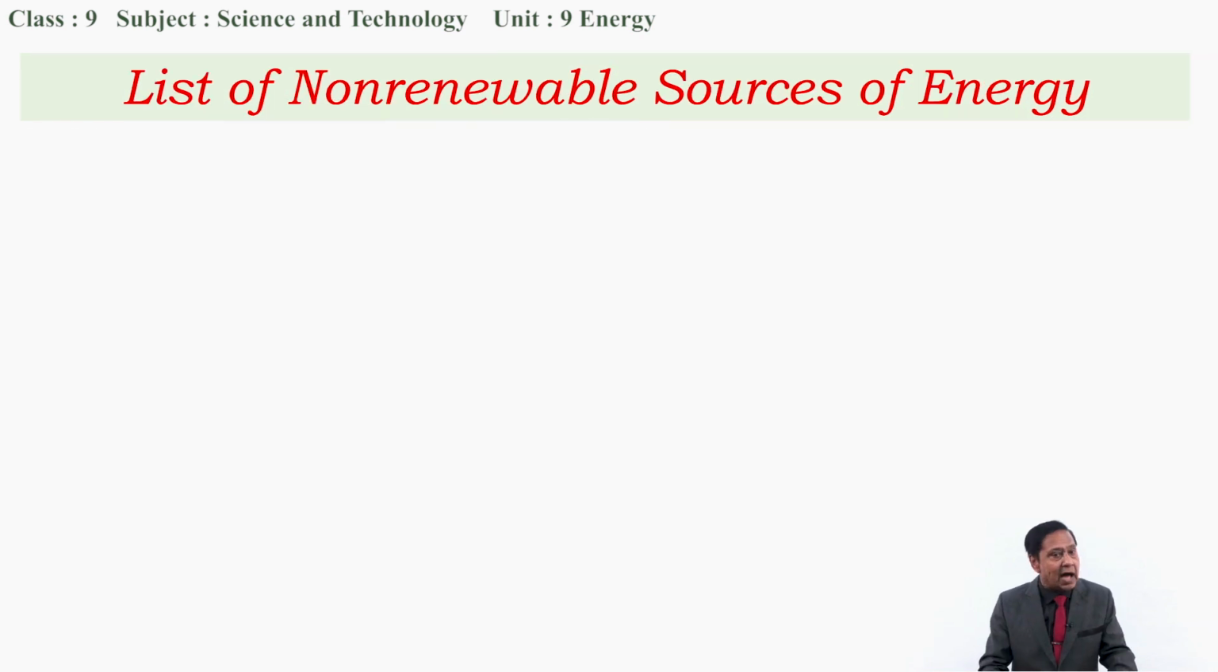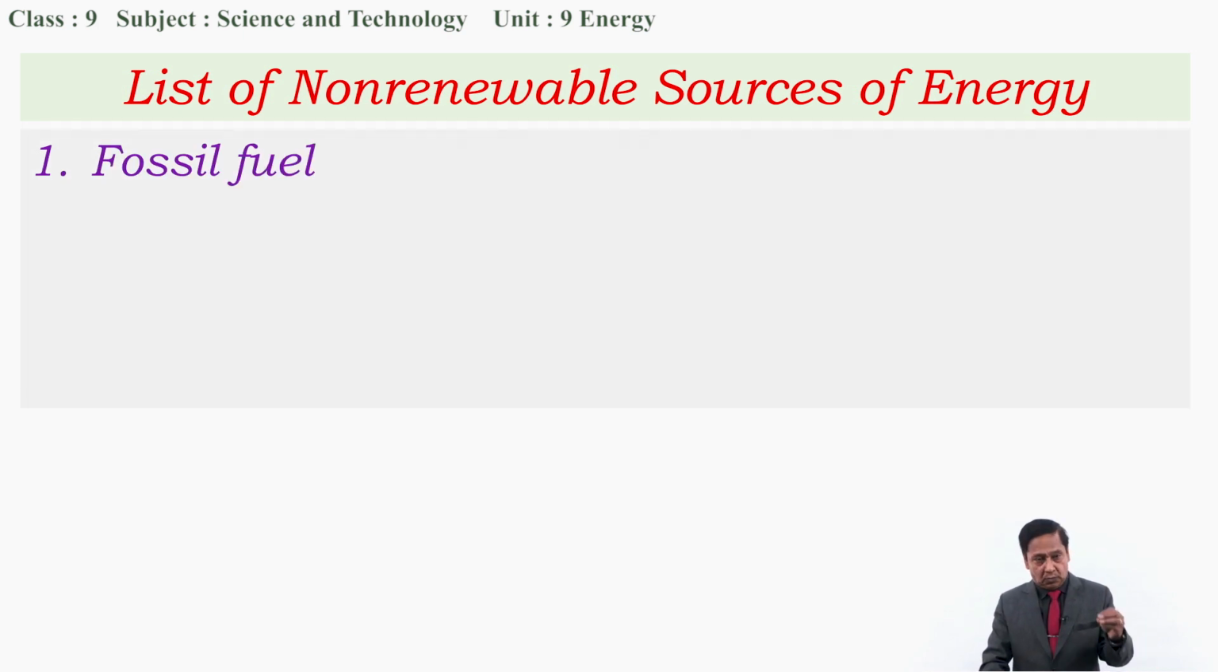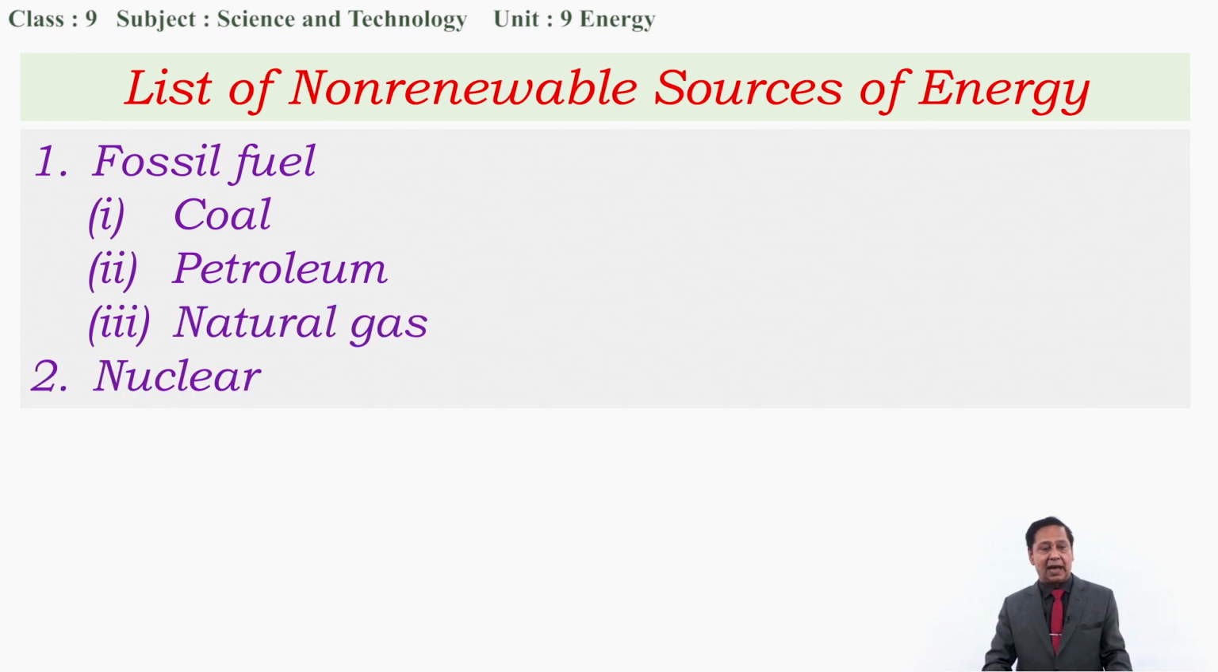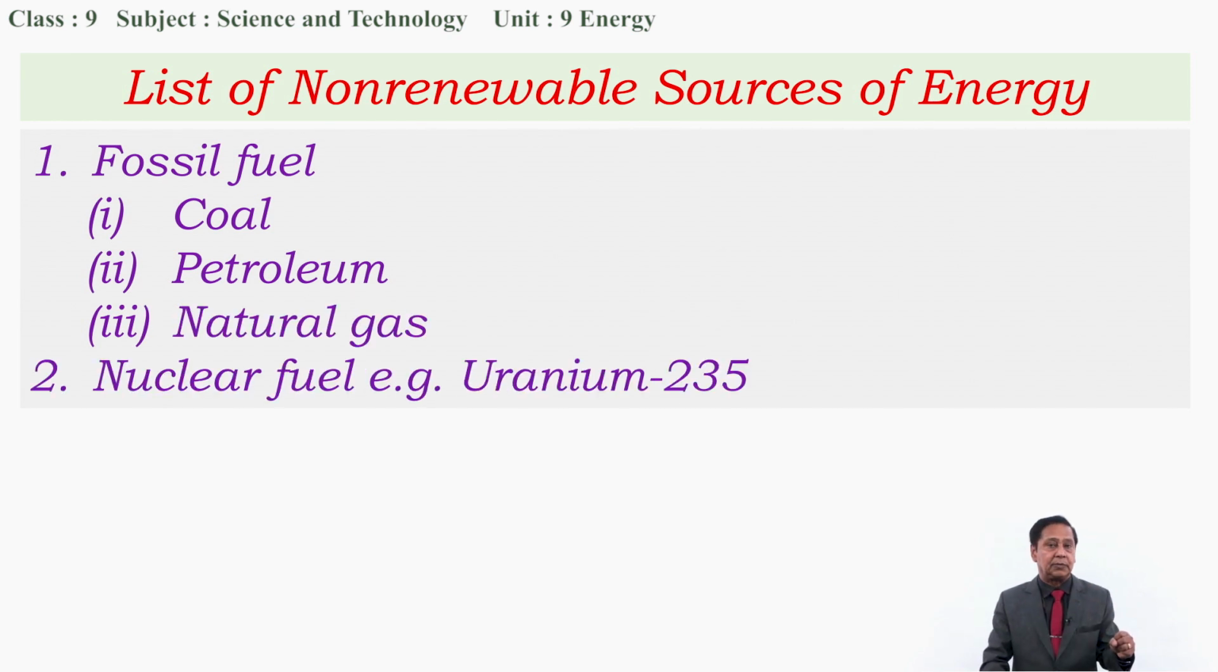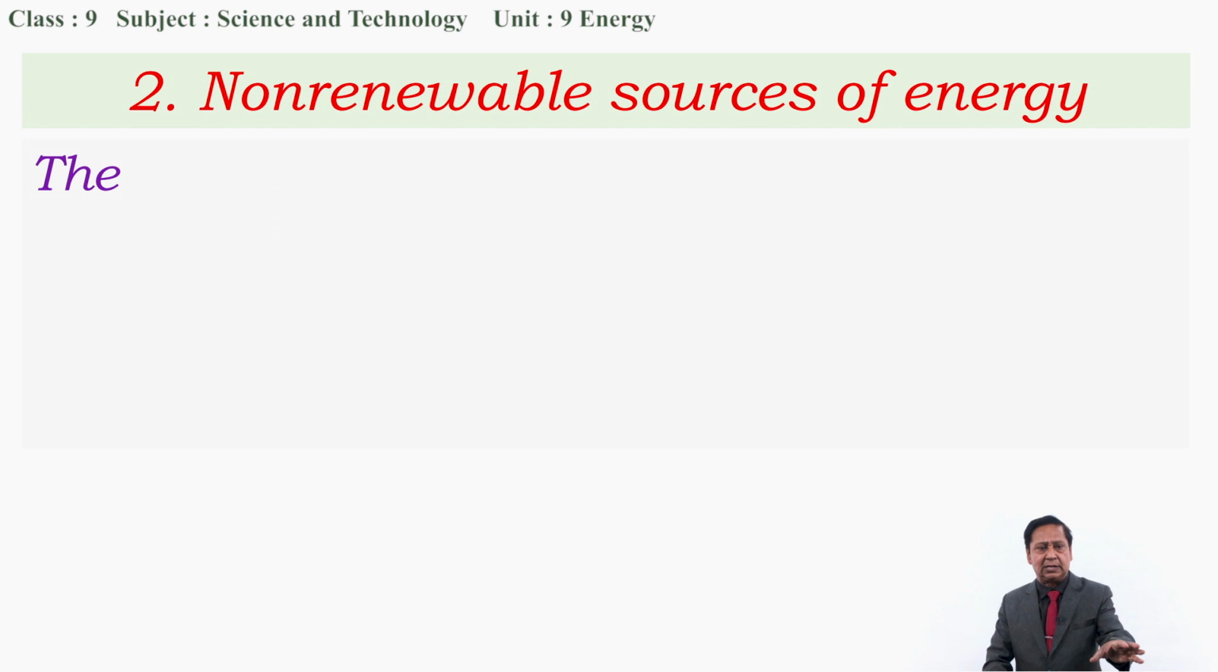And what are non-renewable sources of energy? We made a list in the previous class. Fossil fuels, which include coal, petroleum and natural gas, are the non-renewable sources of energy. Besides this, nuclear fuel, mainly uranium-235, is also a non-renewable source of energy. And why are they called non-renewable sources of energy? The reason is very simple.